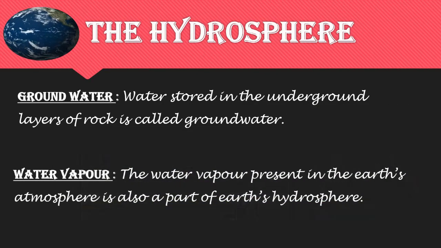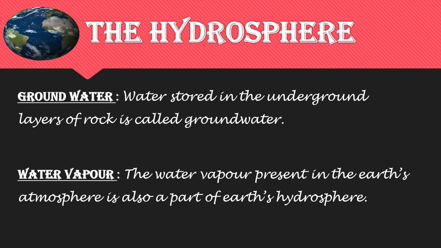And even the water vapor present in the Earth's atmosphere is also a part of Earth's hydrosphere. So we can say that the water or ice that occupies the Earth's surface, groundwater and the water vapor in the atmosphere together forms the Earth's hydrosphere.